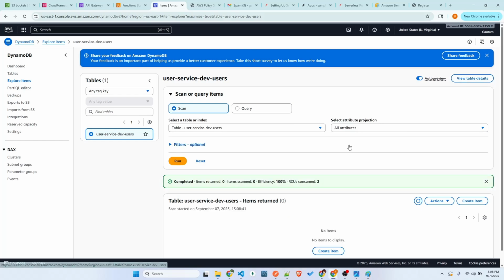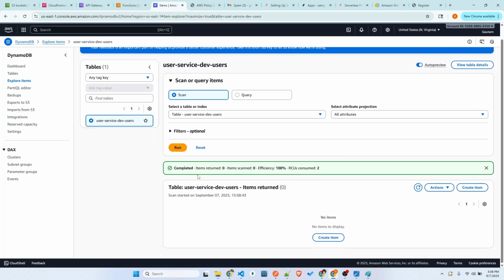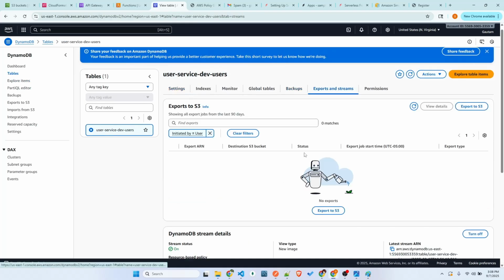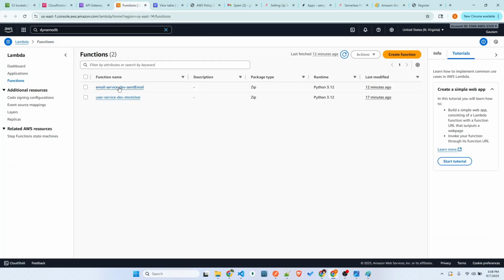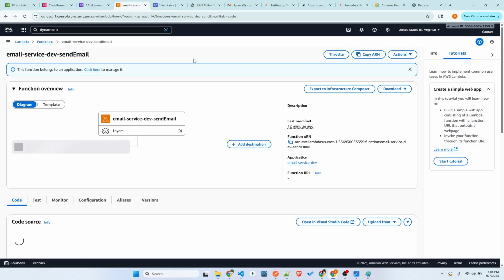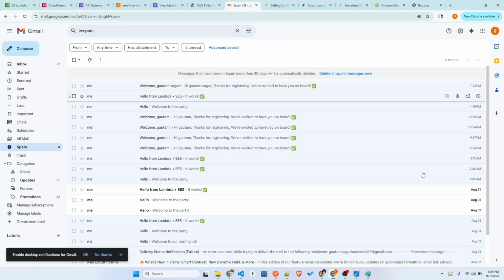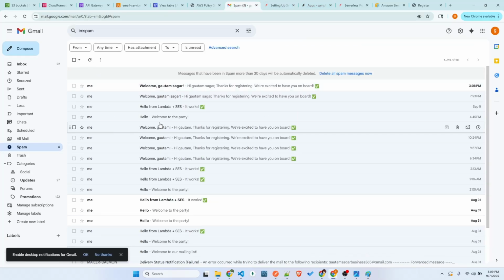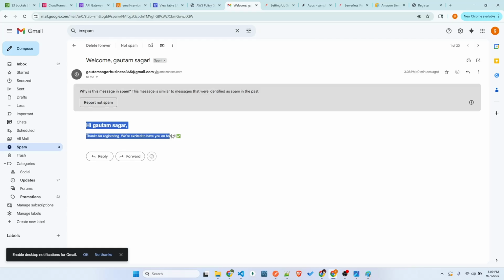You can come here, explore table items, run it. You should see it. Why are we not seeing it? Because once you add it, the data will be sent to this Lambda, that is send email. What this send email does is send the data to the email. So once you refresh it, you should definitely see a new email here. This is the name I gave, so that's why it sent an email to me.